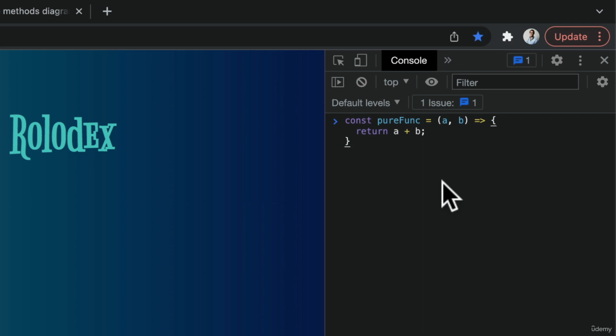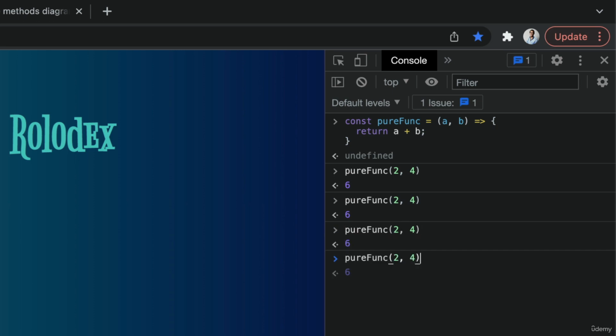So here our pure function is just a function that receives a and b, which are both integers, and it will add them together. That's what it returns. So here, for my function to be pure, if I give it 2 and 4, it should always give me 6. No matter how many times I call this function, this should always return 6.